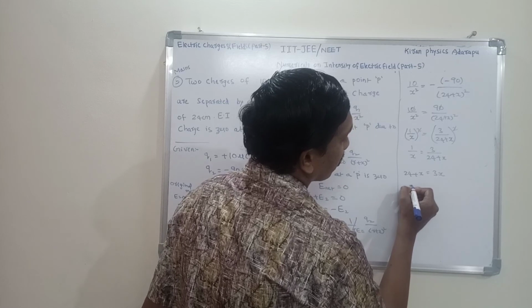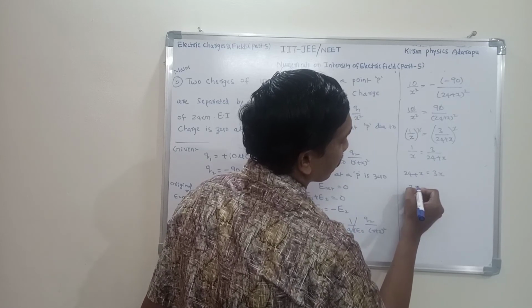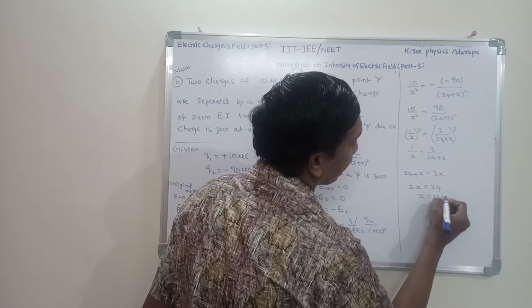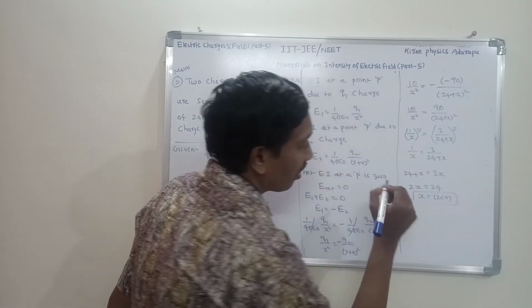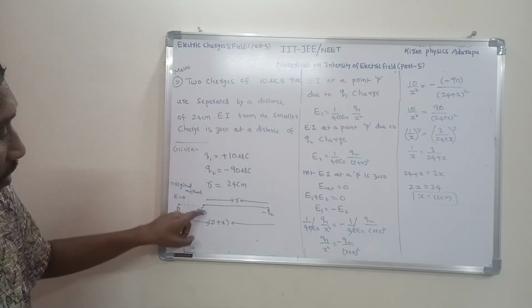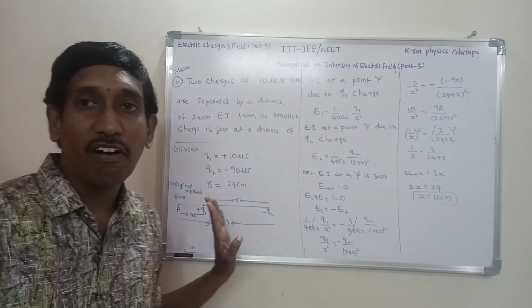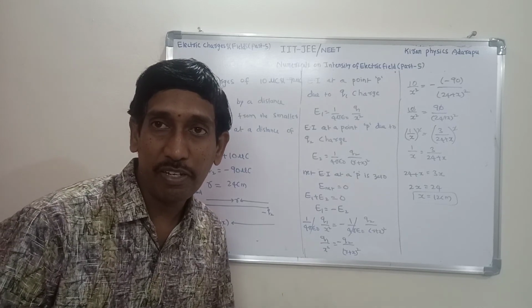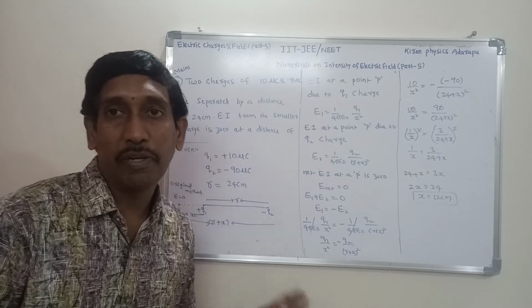Then 3x minus x is 2x, 2x is equal to 24, so x is 12 centimeter. This is the distance of the zero electric intensity point from the Q1 charge, the smaller charge. Have you understood? This is the original method.